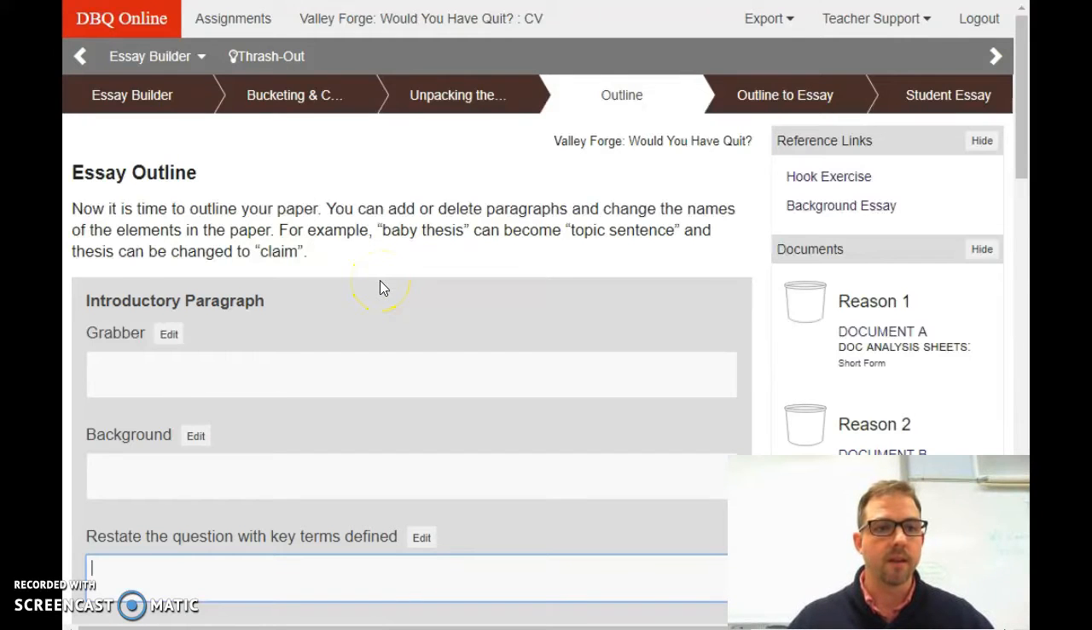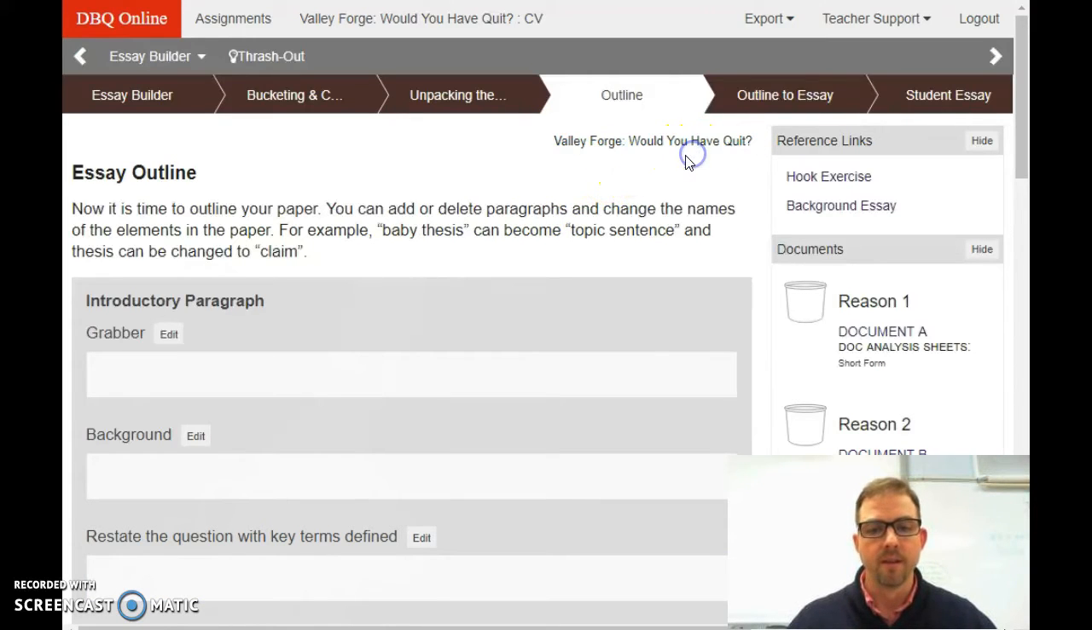Hi, 7th graders. Right now we're going to look at DBQ Online Essay Builder, and we're going to look at the Restate the Question with Key Terms Defined category. This is something that should have been done in the beginning of our DBQ when we take a look at the analytical question. This example I'm giving you right now is a question dealing with Valley Forge.